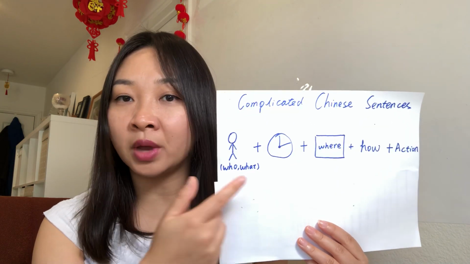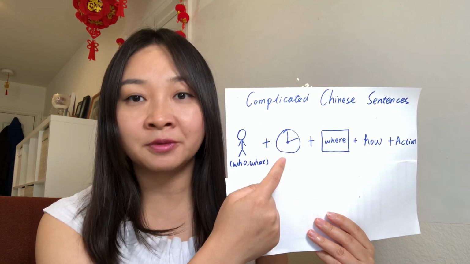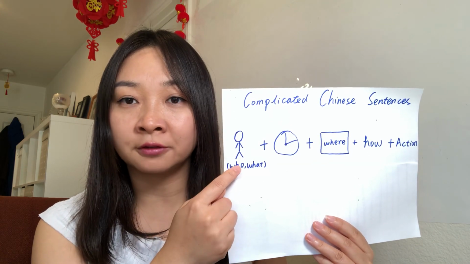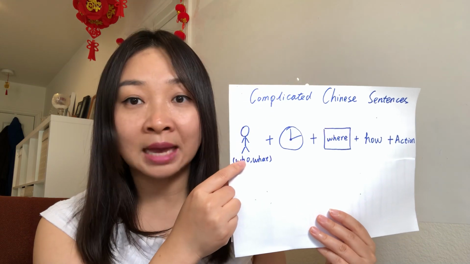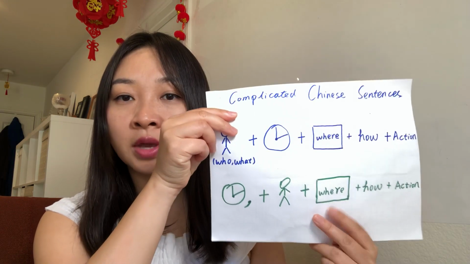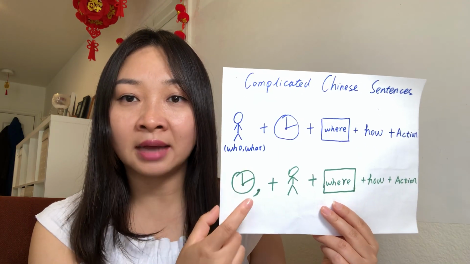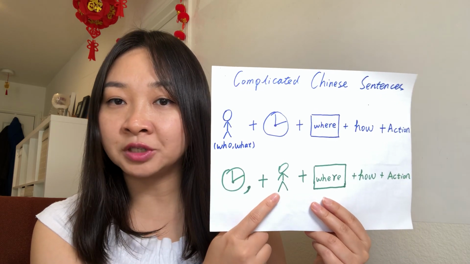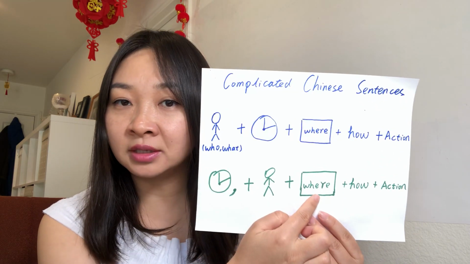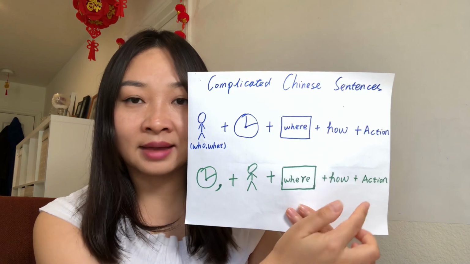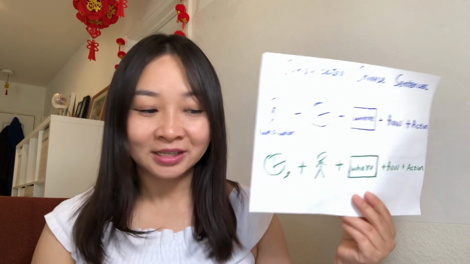And sometimes we also say the time first, in front of the subject. For example, you can say time first and a comma, and then the subject, the location, the how, and the action. Okay, so let's look at some examples.